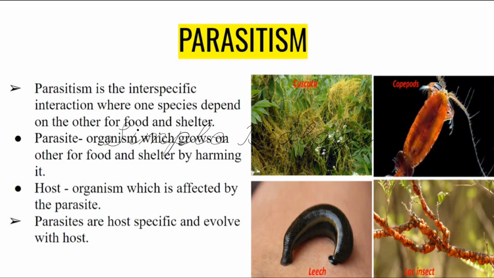Parasites are host specific and evolve with the host. It means if the parasite has to live with the host, then it has to evolve as the host evolves.